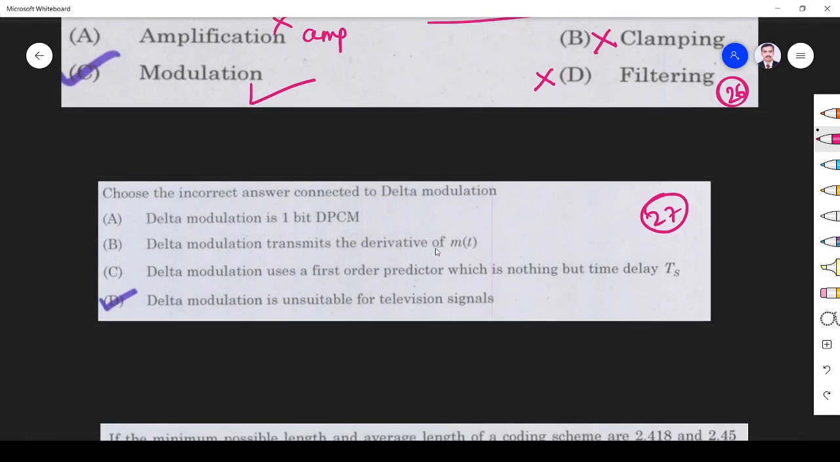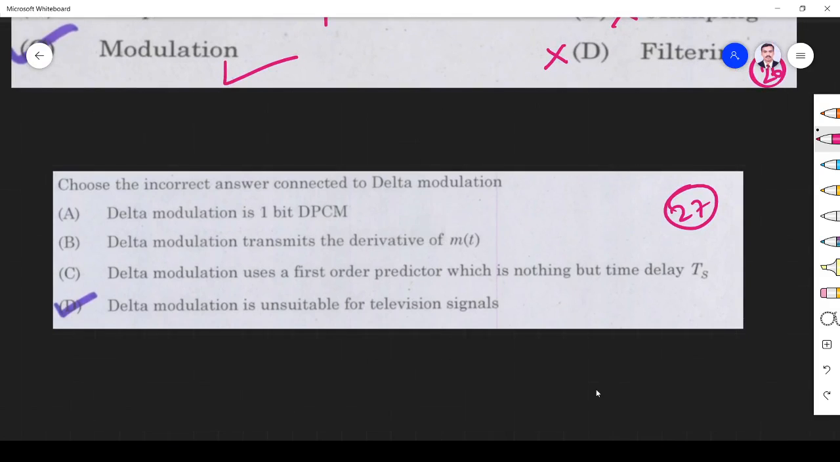Next one, choose the correct answer related to delta modulation. So the incorrect option is the answer here, not the correct one. Delta modulation is 1-bit modulation, that is right. Delta modulation transmits derivative of m(t), that is also right. Delta modulation uses a first order predictor, yes, that is correct. Delta modulation is unsuitable for television signal, that is the wrong statement. So option D is the answer. These are all right statements only. We are transmitting the derivative of m(t) only in delta modulation. It is the first order predictor.